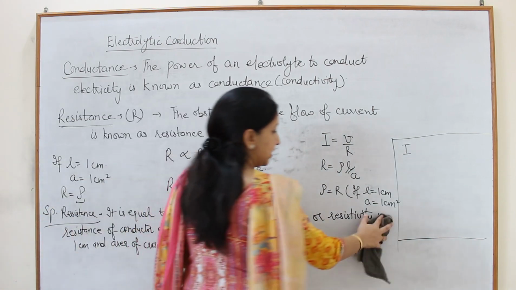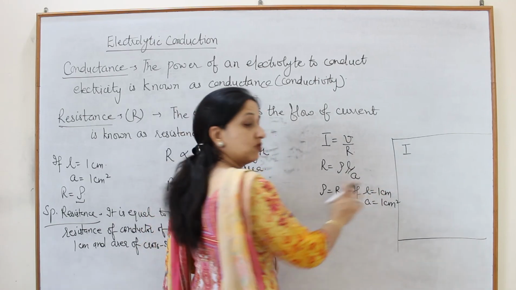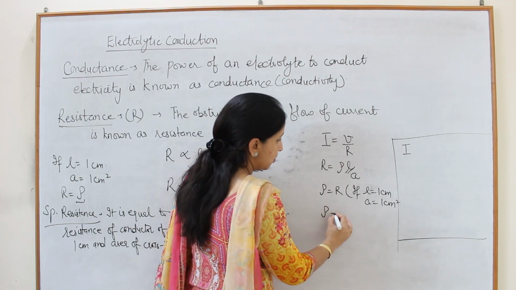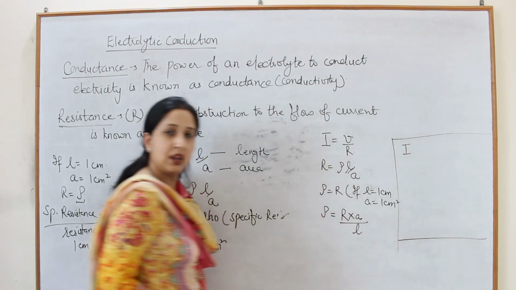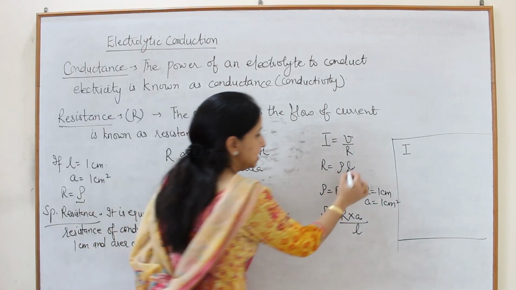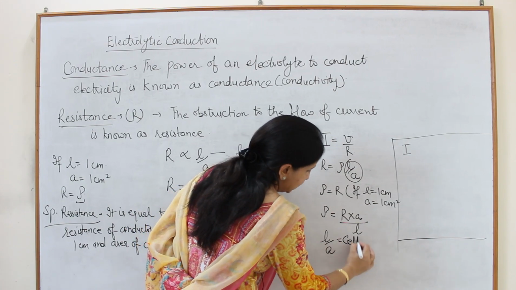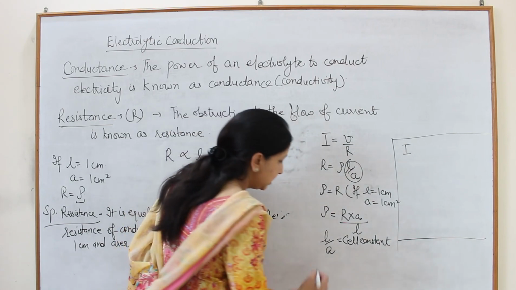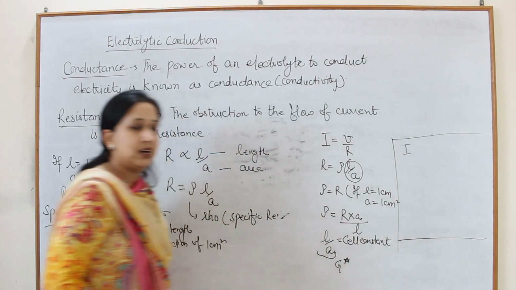Or if these conditions are not satisfied, if length is not equal to 1 centimeter and area is not equal to 1 centimeter square, then rho can be written as R into A upon L. ठीक है? Here L upon A is also known as cell constant, and it is also represented as G star.